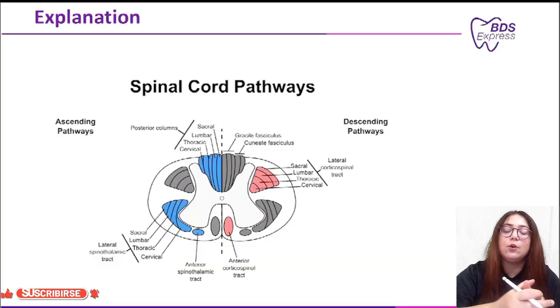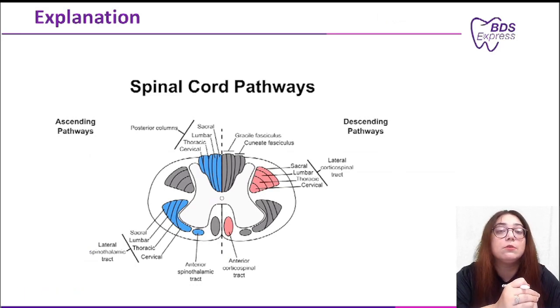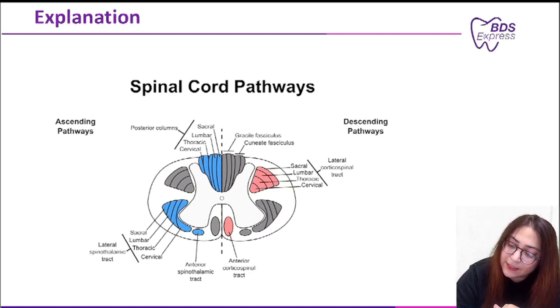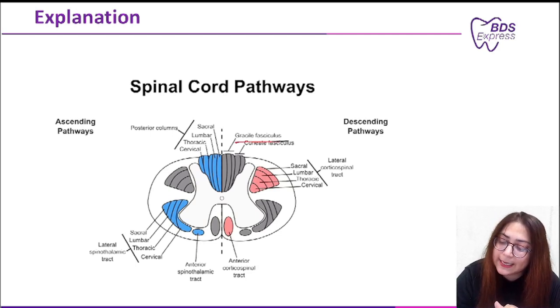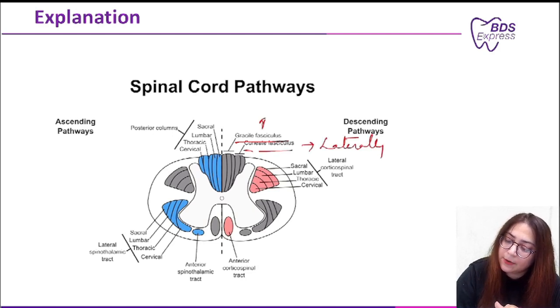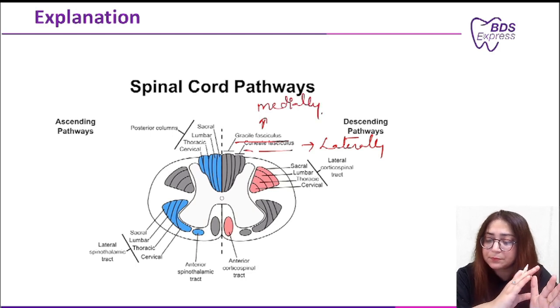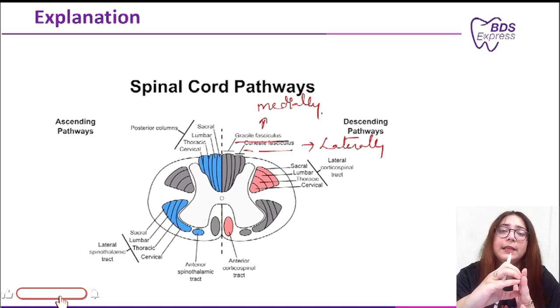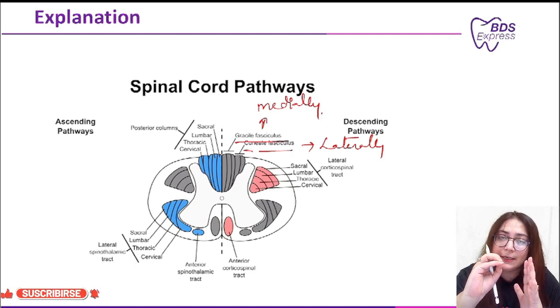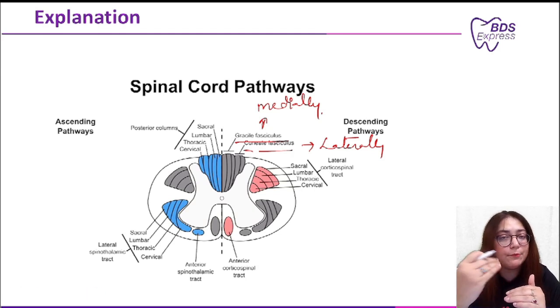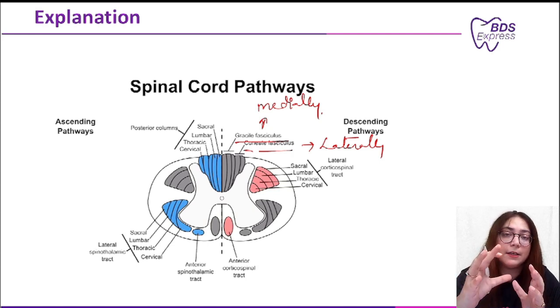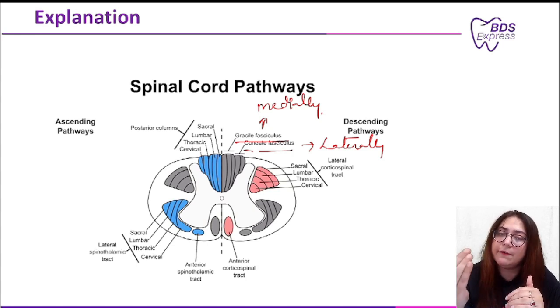Now let me tell you that the dorsal part of the spinal cord, which is also known as the posterior lateral part, consists of two major tracts. The first one is the gracile fasciculus, which is lying medially, and the second is the cuneate fasciculus, which is lying laterally. They form the ascending pathway. The gracile fasciculus carries proprioception and fine touch information from the lower half of the body up to the brain, whereas the cuneate fasciculus carries proprioception and fine touch information from the upper half of the body to the brain.